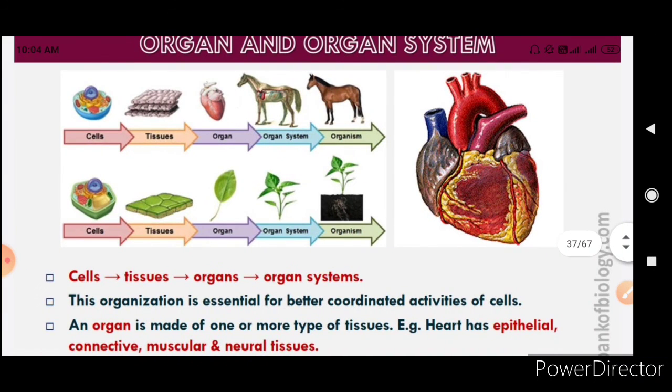And finally we saw the organ and organ system organization, and we can give the example of the heart, how an organ can have more than one tissue, as the heart has epithelial, connective, muscular and neural tissue.